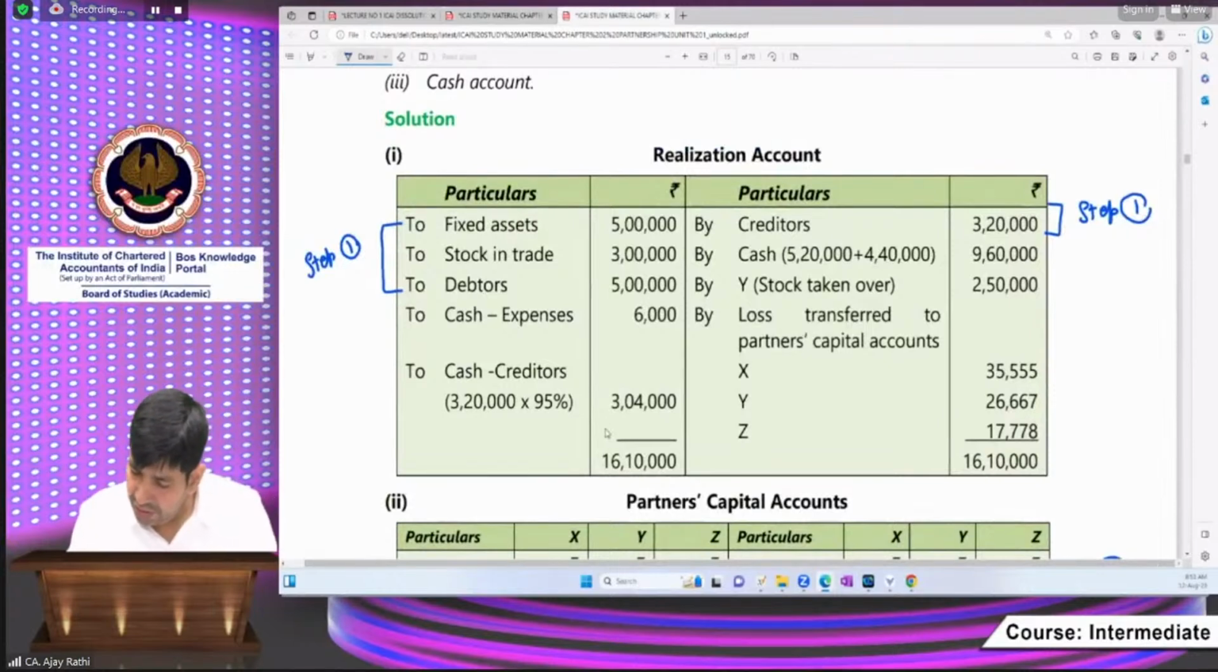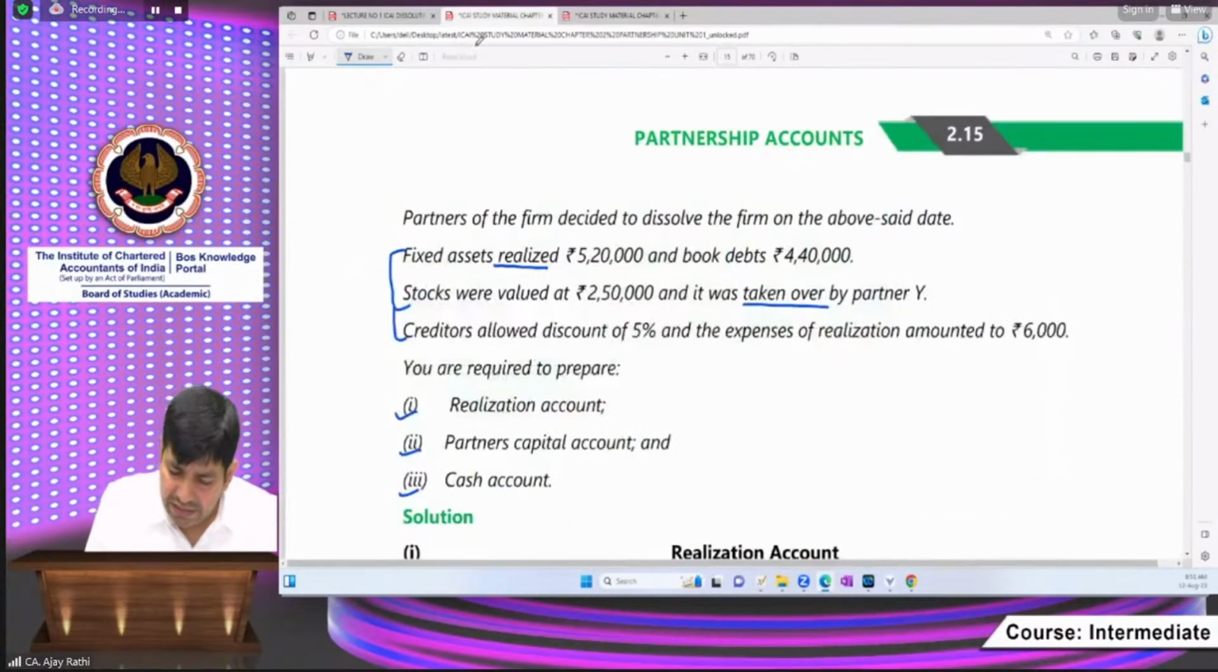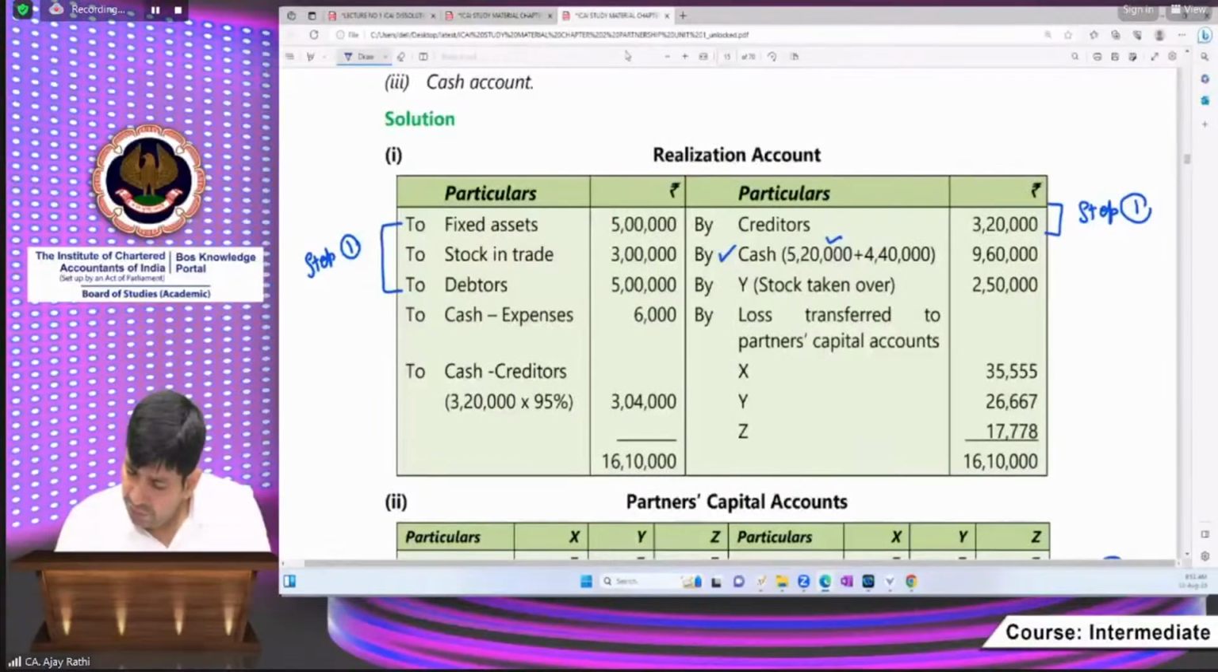Okay, okay. By cash and bank account. Beta, use the word bank account instead of cash account. In the inter level, you are expected to use bank account. Ignore the cash word here. Anyways, cash and bank. So 5,20,000 is being realized. Yes, sir. Next one. Book debts realized 4,40,000. So total 9,60,000 has been realized.